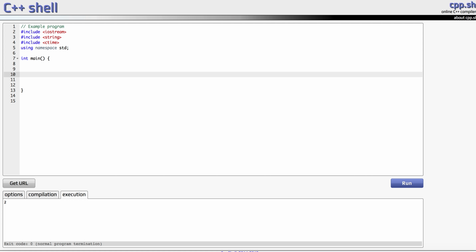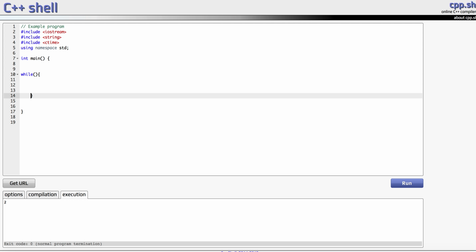Okay, so we're going to be covering the while loop today. The syntax for that is going to be while, parentheses for your condition, and then these brackets, just like an if statement or an else if. The condition goes in these parentheses, and whatever code you want to execute when this condition is true takes place inside these brackets. A while loop is going to keep executing whatever you have here until this condition is false.